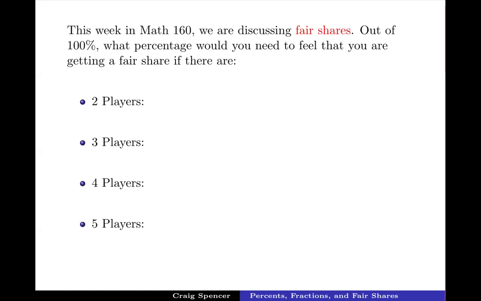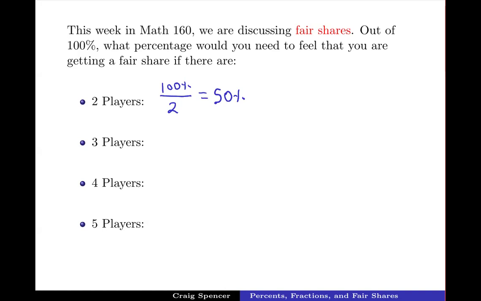So if the entire thing that we're breaking up in our mind is worth 100%, how much do we need to get in order to feel that we're getting a fair share if there's a certain number of other players who all have equal rights to get a share in something that they view as fair? If there are two players dividing things up, each person should be entitled to get at least half of this 100%. We need to hit a minimum threshold where each person feels that the share they're getting is worth 50% of the overall value of all the assets they're splitting.